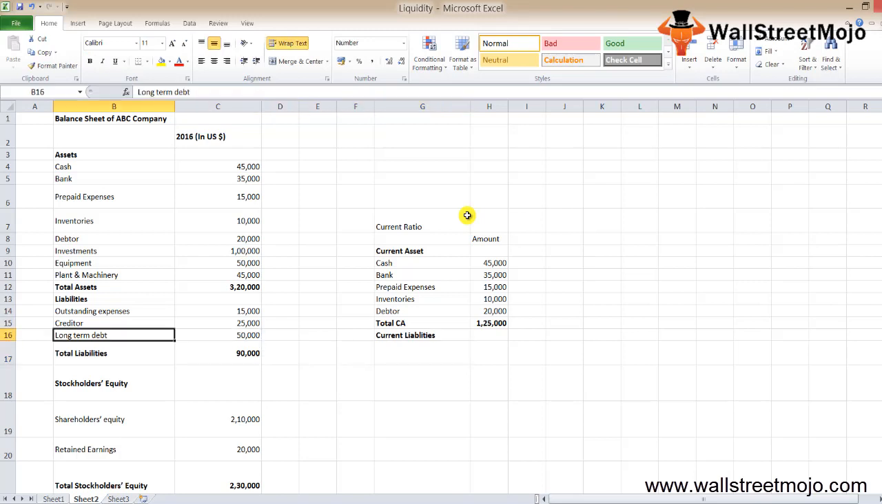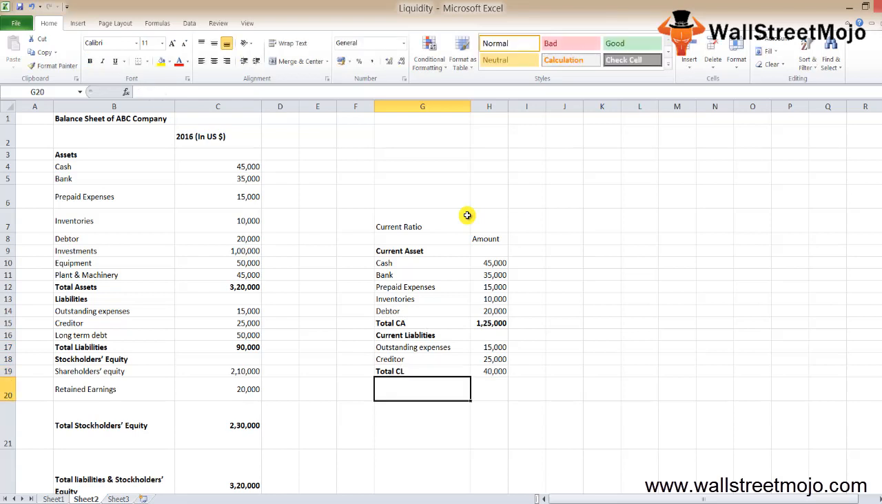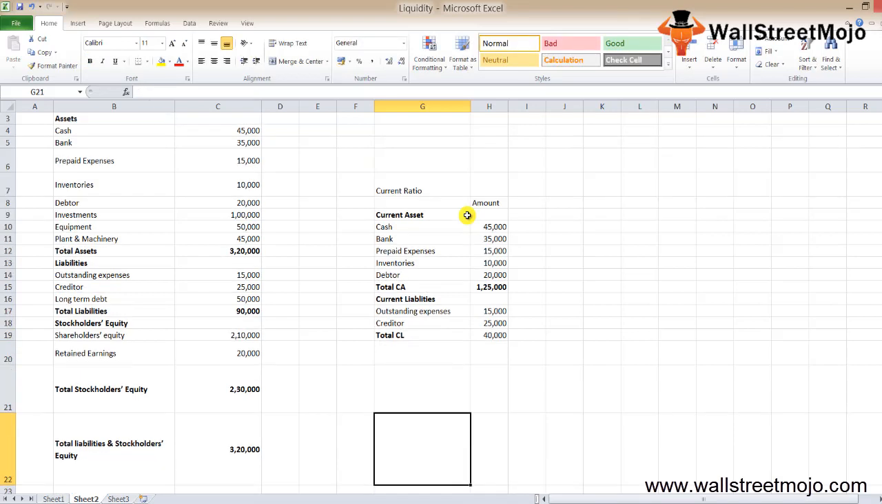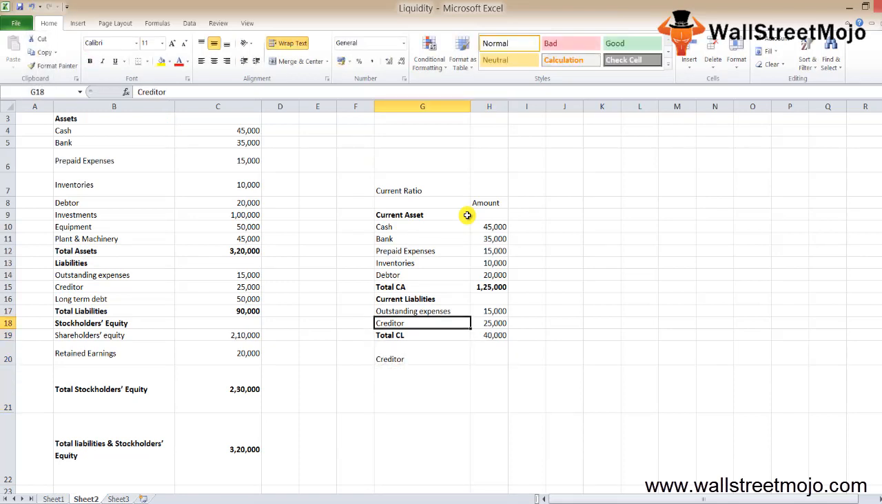In a similar fashion, let's write our current liabilities. For our current liability, we just have your outstanding creditors and expenses. Let's sum this up so we'll get our total current liability. That will be your CL. Based on this, we can put in your current ratio, CR. Your current ratio is your current assets divided by your current liability, which comes to 3.125.